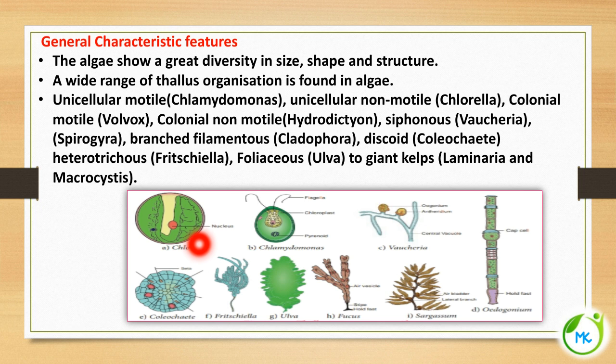And some are colonial non-motile, Hydrodictyon, and some are siphonous, Vaucheria, and some are branched and filamentous, some are discoid, some are heterotrichous, some are foliaceous. Foliaceous means it will be having some leaf-like structures, and also some are giant algae, kelps, Laminaria and Macrocystis.